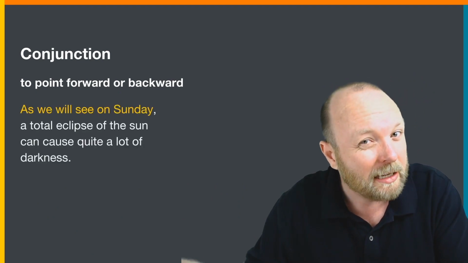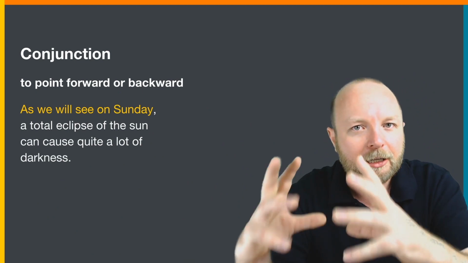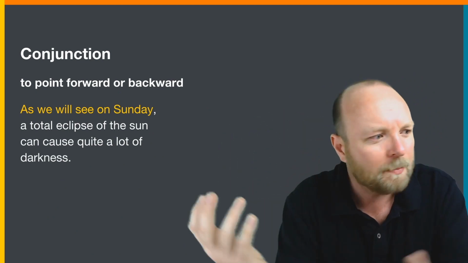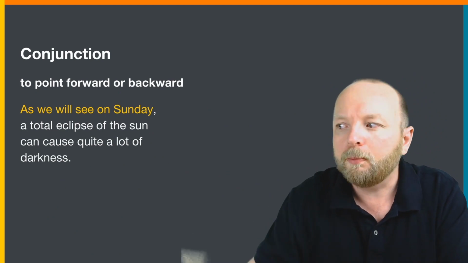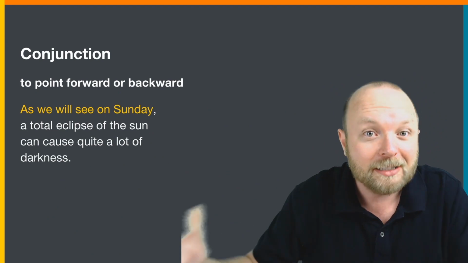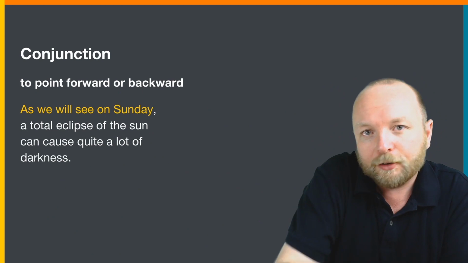Let's look at an example about the future. As we will see on Sunday, a total eclipse. An eclipse is when the moon covers the sun. It happened like a month ago. So, just an example, maybe there will be an eclipse this Sunday in the future. So as we will see on Sunday, we're pointing forward.